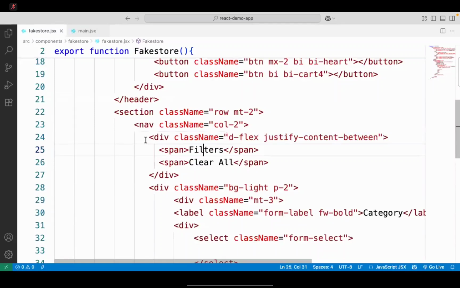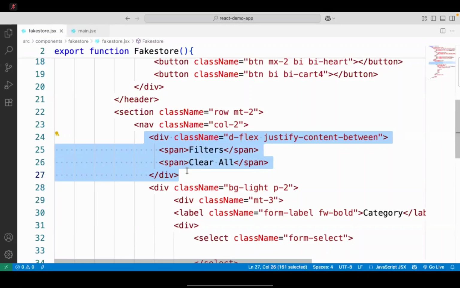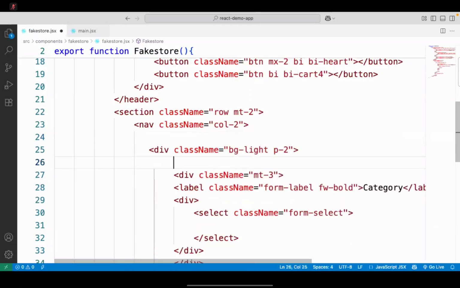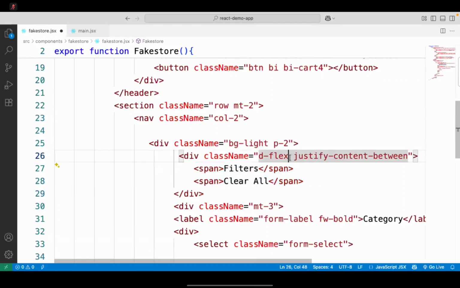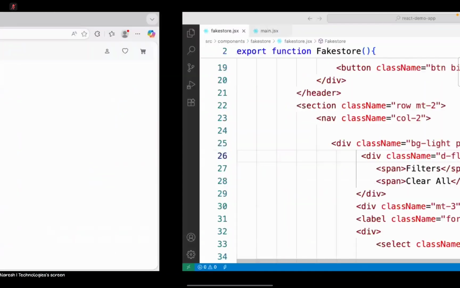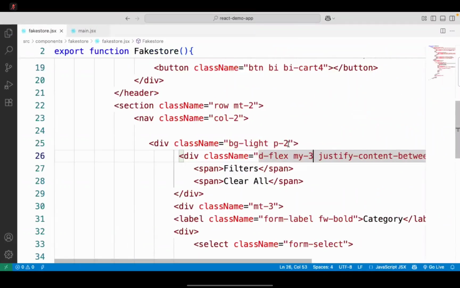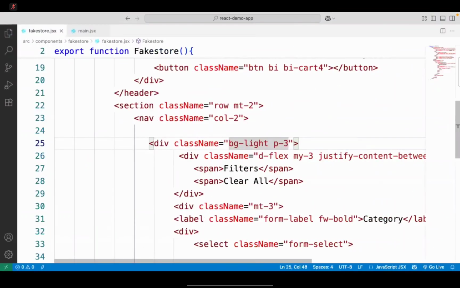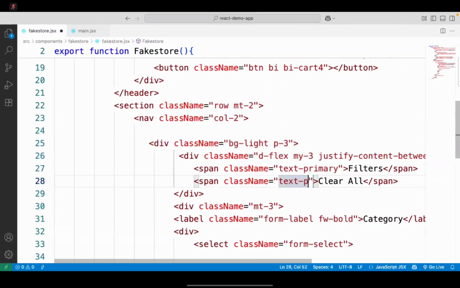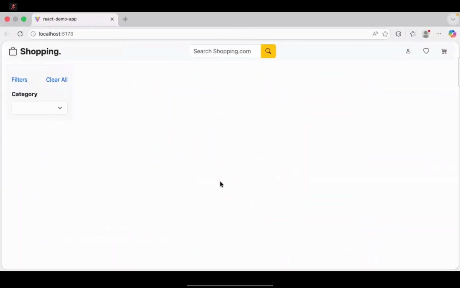Actually, this must be inside this only. Yeah? Inside that, I will keep there. And here we will have a margin y as 3. Some gap will come. Okay. The padding 3 looks okay for all of them. This is having class text primary. This also class text primary, but later we will make them as clickable links. We will make them as clickable links later. Okay. These are filters. We are having clear all and the category.